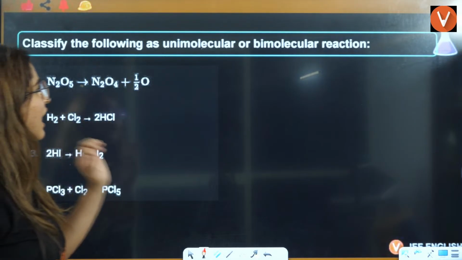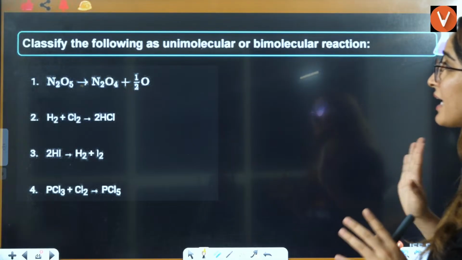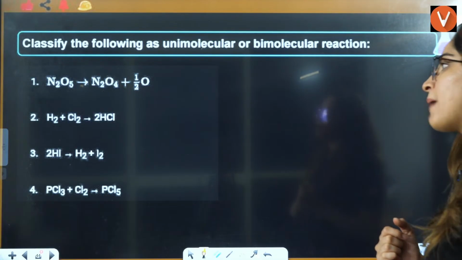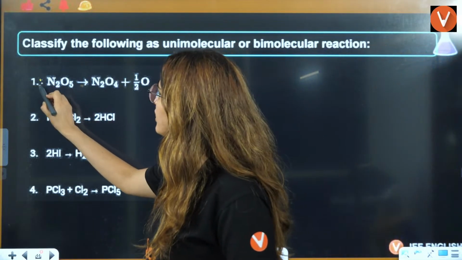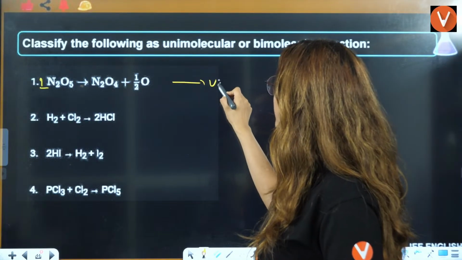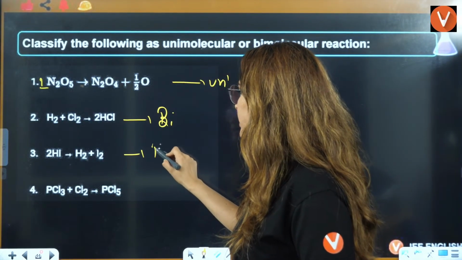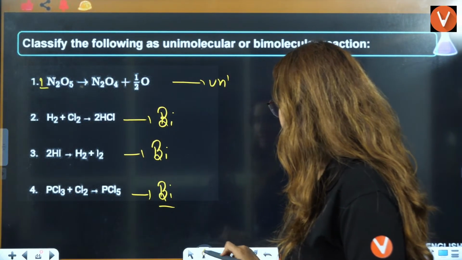Okay, the last question, I think, of today, the last but one. Classify the following as unimolecular or bimolecular reactions. See, this has just 1 molecule, so it is unimolecular. Here it is 2, so it is bimolecular. Here it is 2, it is bimolecular. Here also it is 2, it is bimolecular. Right? Okay.